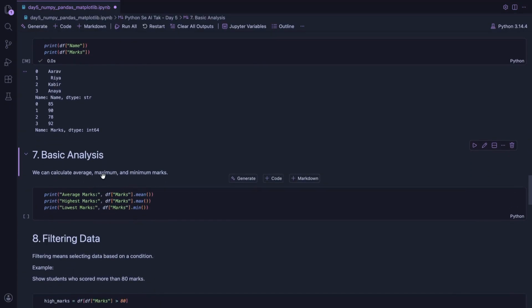Then move to basic analysis. Now let's do basic analysis. Analysis means understanding the data. For example, what is the average mark, who has the highest mark, what is the lowest mark. Pandas can answer these questions easily.